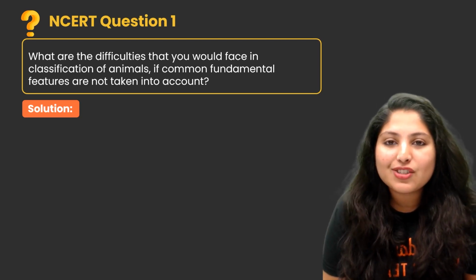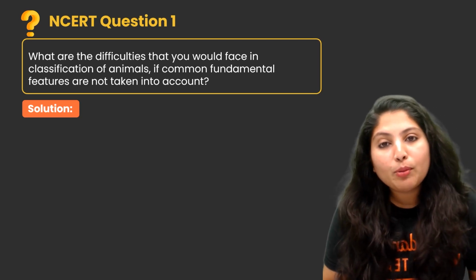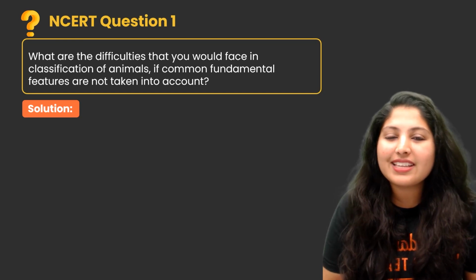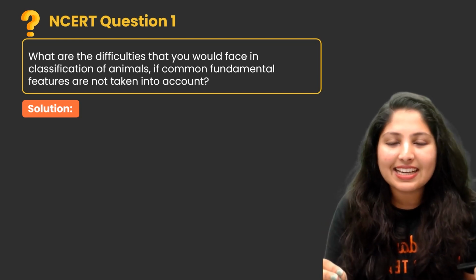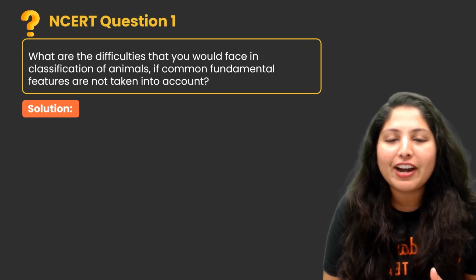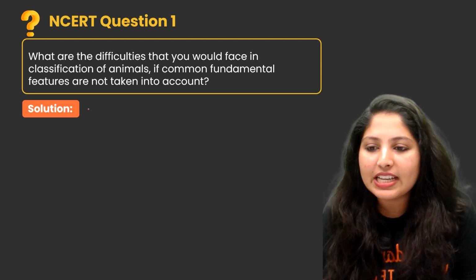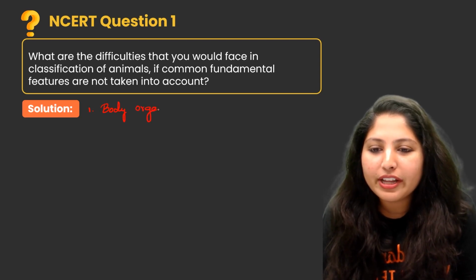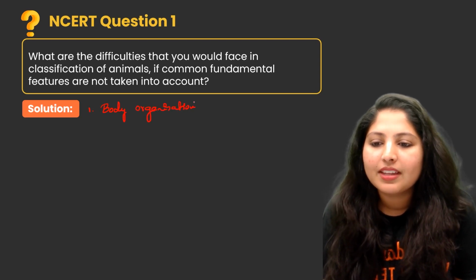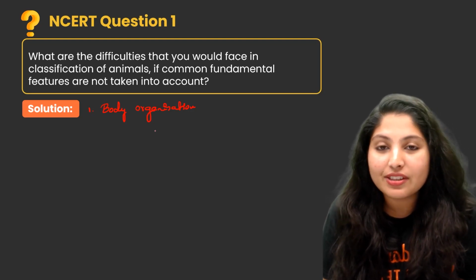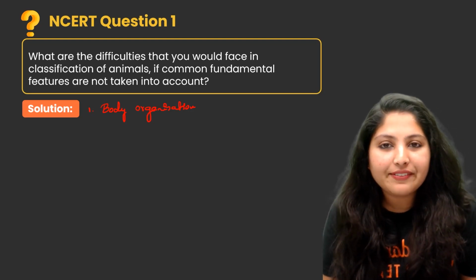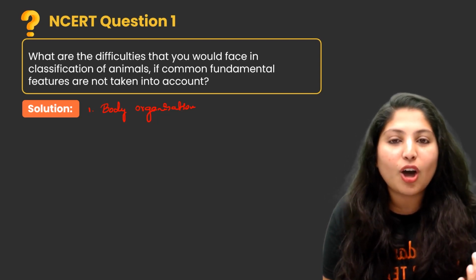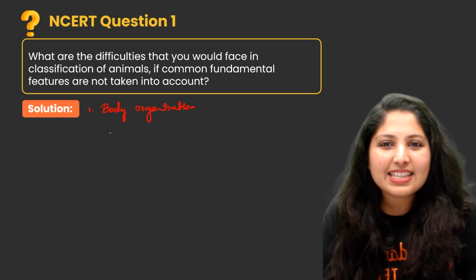What are the fundamental features? Body organization, triploblastic or diploblastic, coelomate or acoelomate, pseudocoelomate, etc. Right? So let's discuss any few fundamental features. First one is body organization. What are the types of body organization that we have? One is cellular level, second one is tissue level, next is organ level, and another one is organ system level. So let's discuss any two.